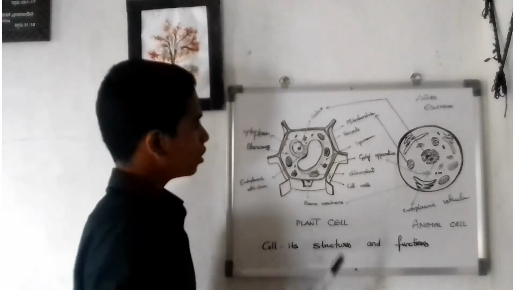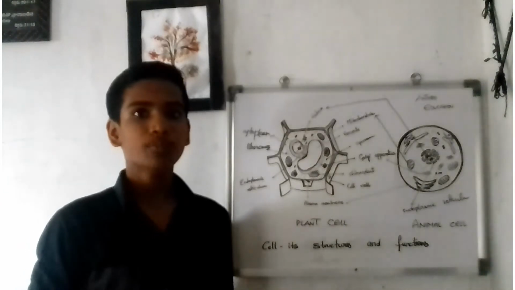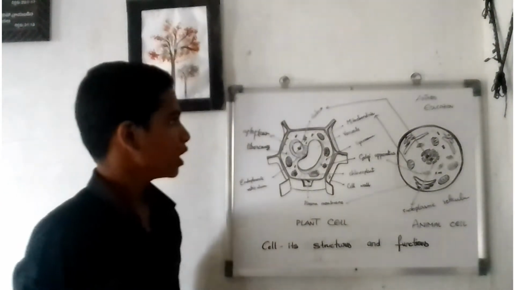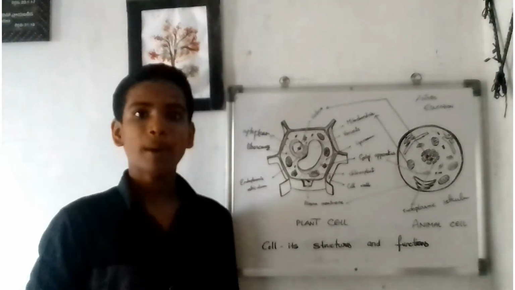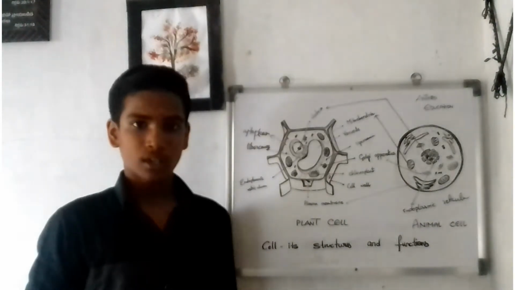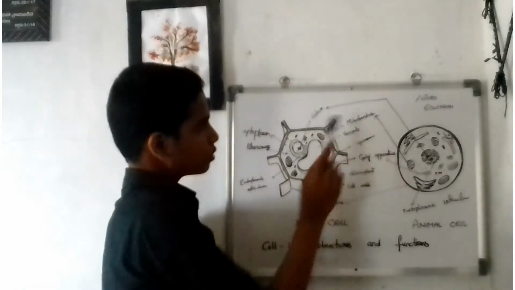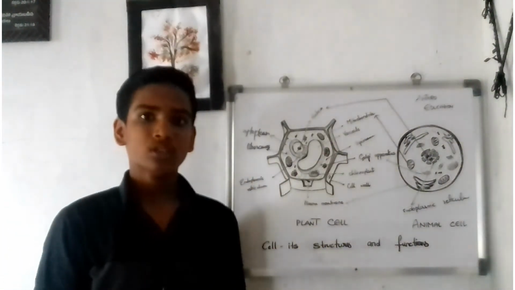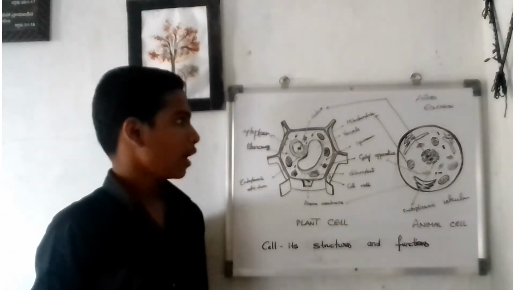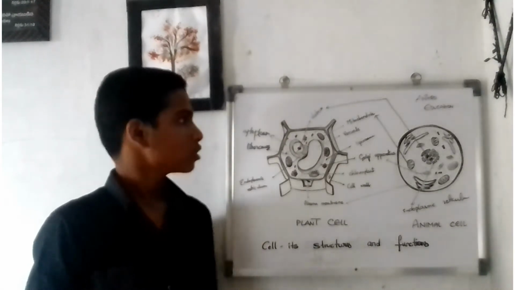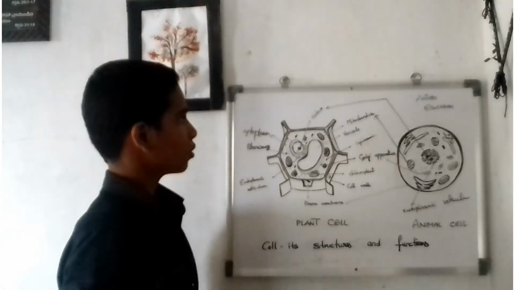So this is about the vacuole, and next I am going to tell you about the mitochondria. The mitochondria is also an important organelle, because in our body there are some powerhouses which store the power and give it to all parts. Likewise, in plants, mitochondria are called storehouses of power, because mitochondria store the energy and give it to the plant when it needs. So they are called storehouses of energy, the powerhouse of the cell. So this is about the mitochondria.